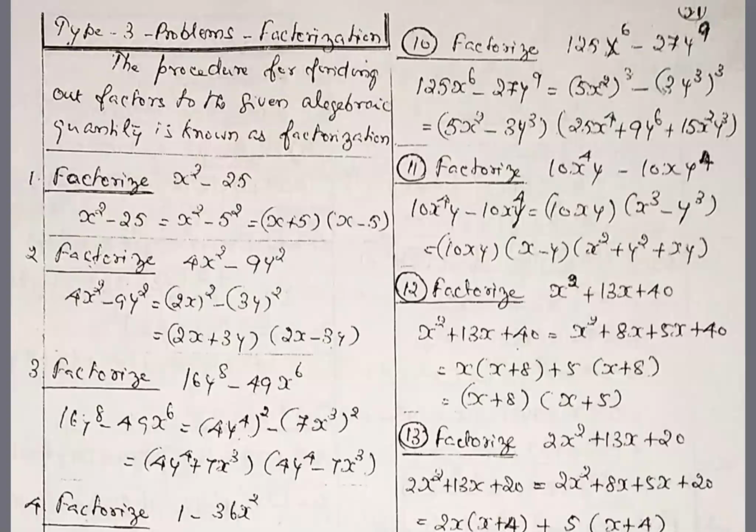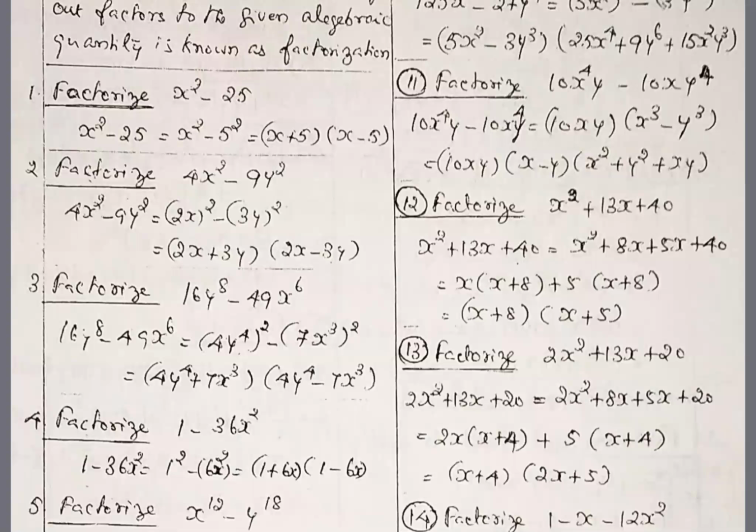Second, 4x square minus 9y square. A square minus b square, same formula. 4x square can be written as (2x) the whole square minus (3y) square. Again converted to a square minus b square formula. Again, (a + b) into (a − b) formula. So (2x + 3y) into (2x − 3y).